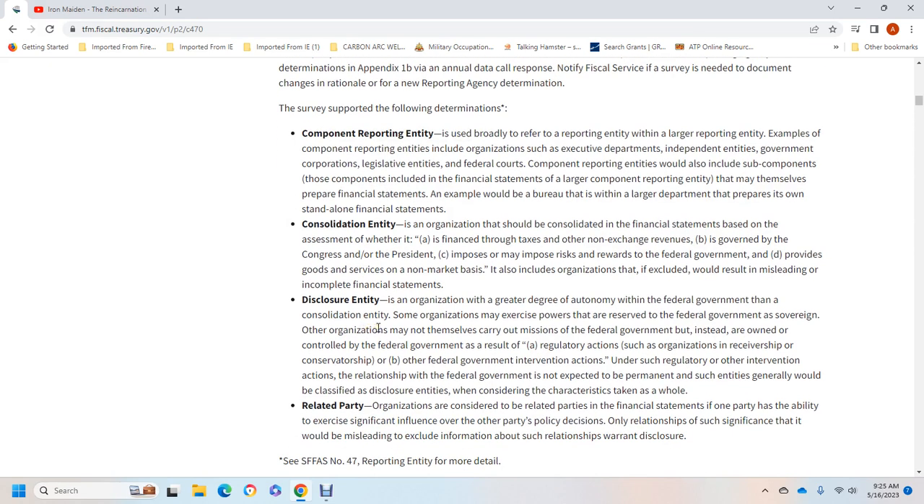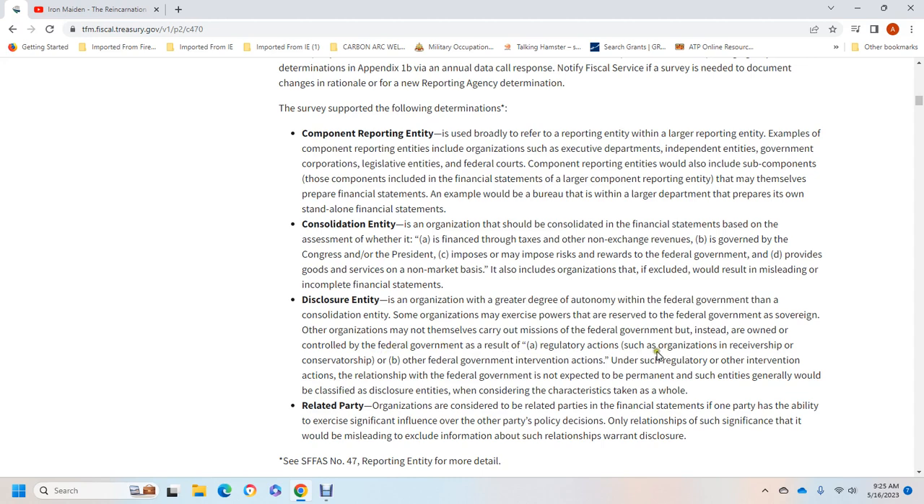Your disclosure entity of the organization, given the autonomy of the federal government, then with the consolidation, and with the sense some of the organization may exercise to preserve the federal government as sovereign for the other organizations themselves. The area of the mission of the federal government must be made instead of the own control of the federal government.